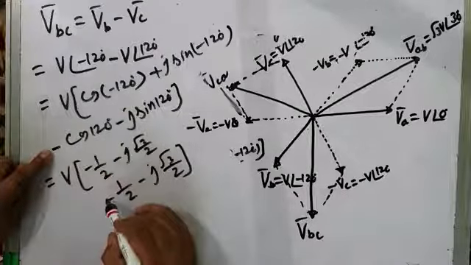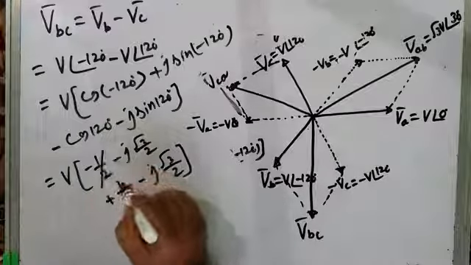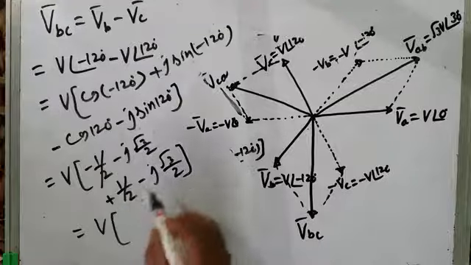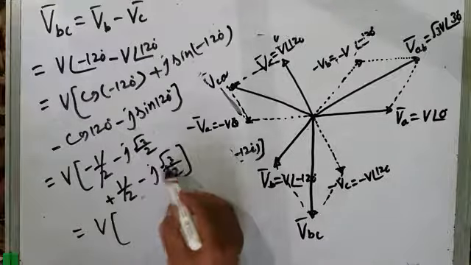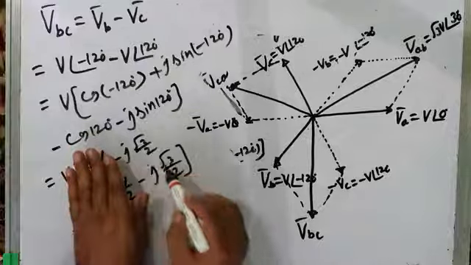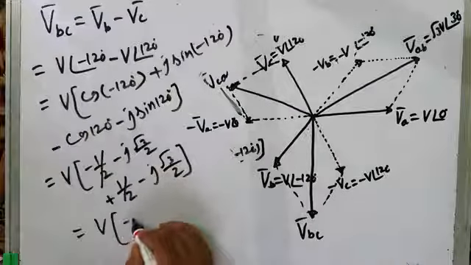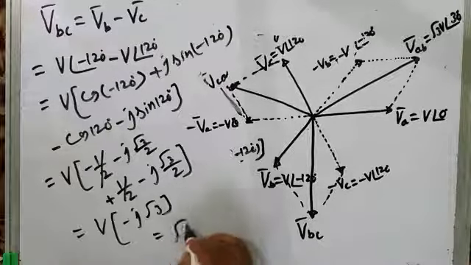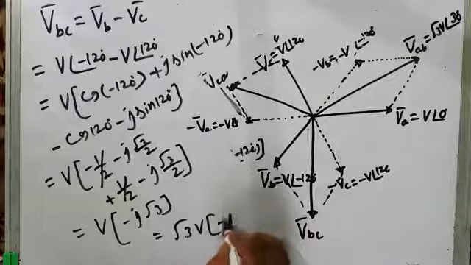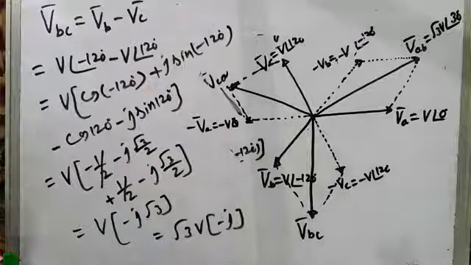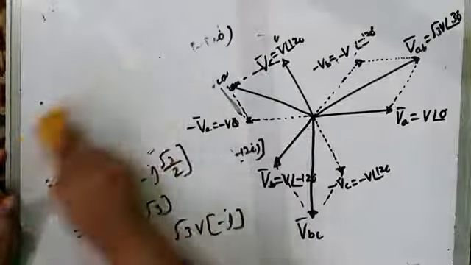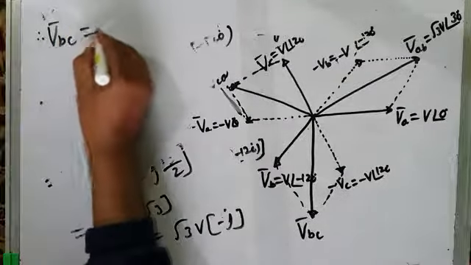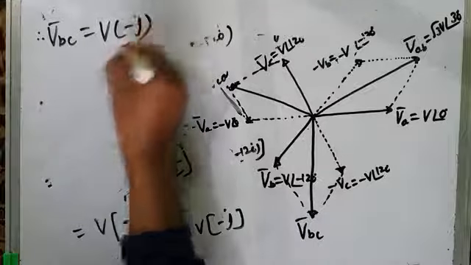That minus 1 by 2 and minus, it will become plus. So this minus 1 by 2 plus 1 by 2 goes. So this becomes equal to V times minus j root 3 by 2, I mean, if you take minus out, this is root 3 by 2 plus root 3 by 2. That is root 3. So this is minus j root 3. So what I will do, I will take root 3 out. So what is inside? Minus j. That's it. So therefore VBC, I can write, therefore VBC is equal to V minus j,